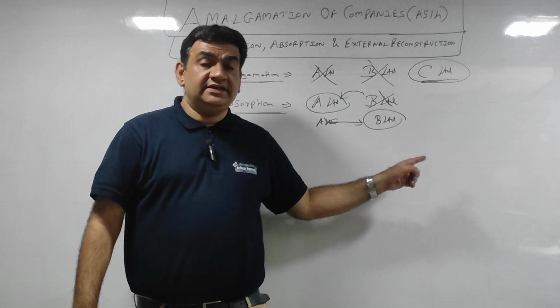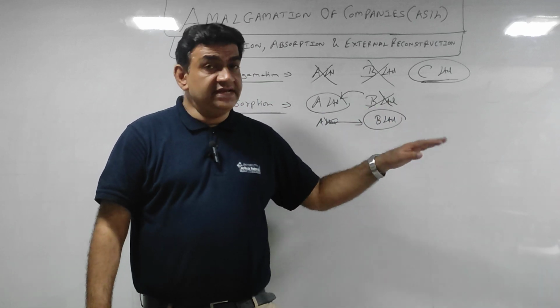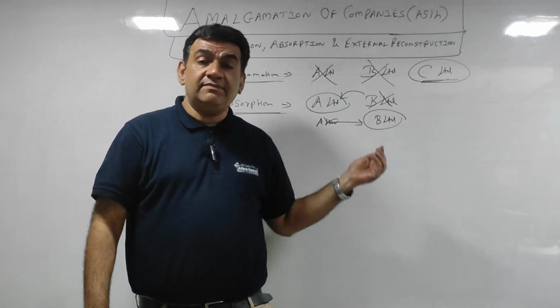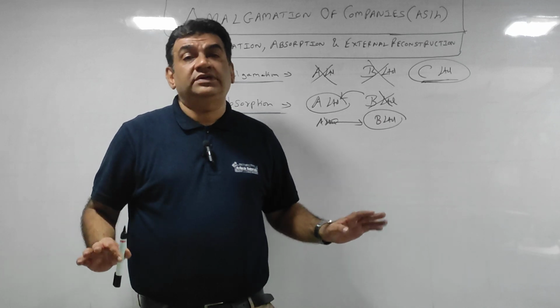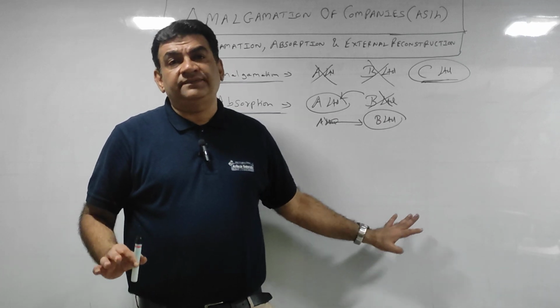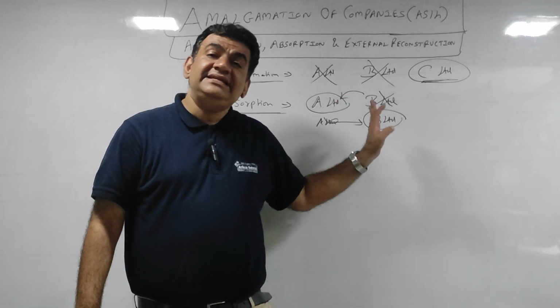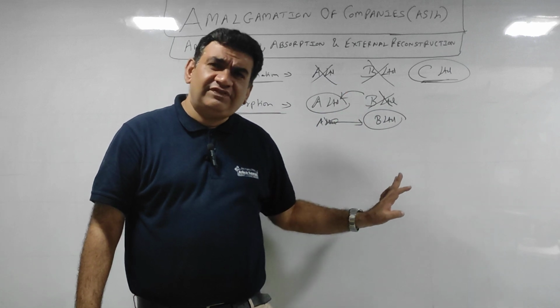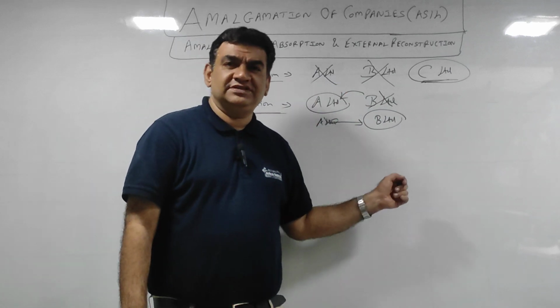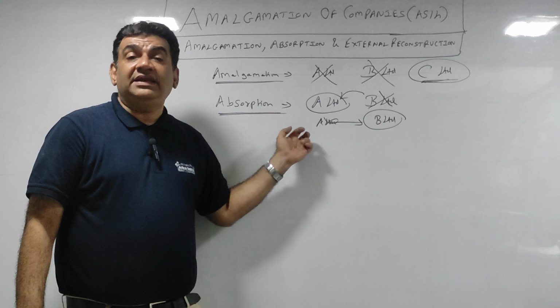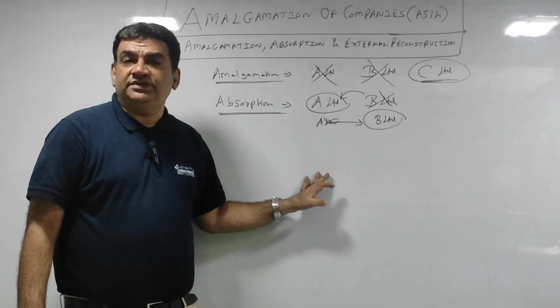So A and B are there, either A will go in B, A is out, or B will come in A, B is out. This is absorption. 95 to 98% of sums are based on amalgamation and absorption.